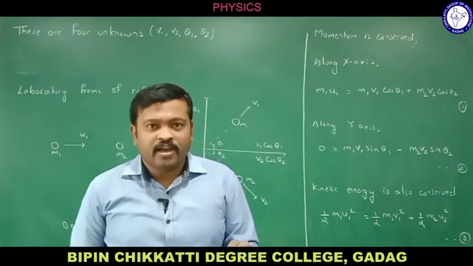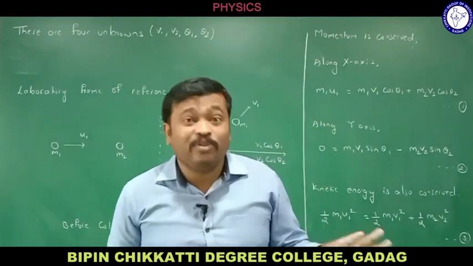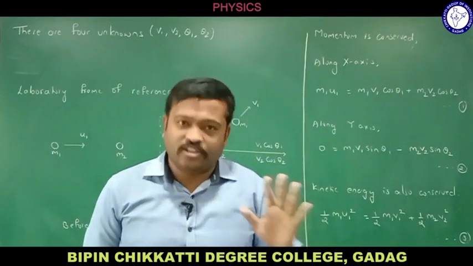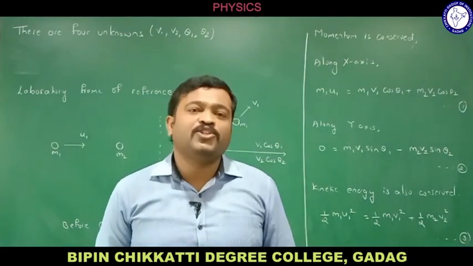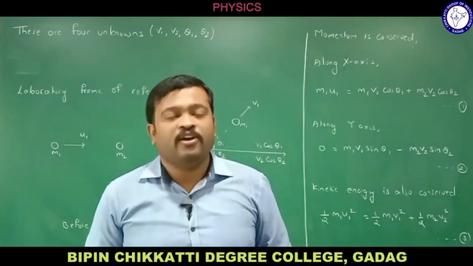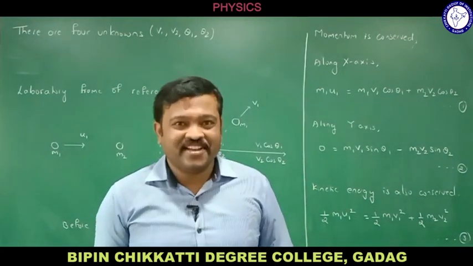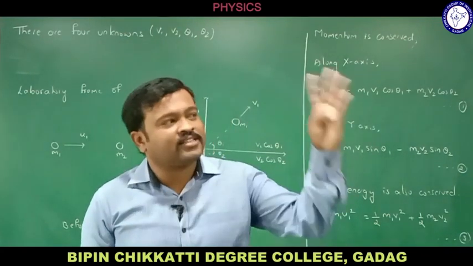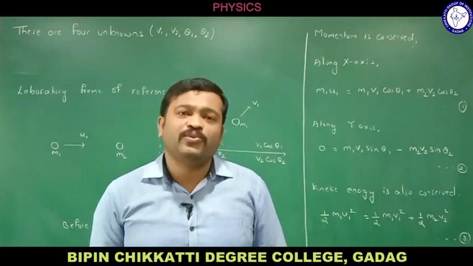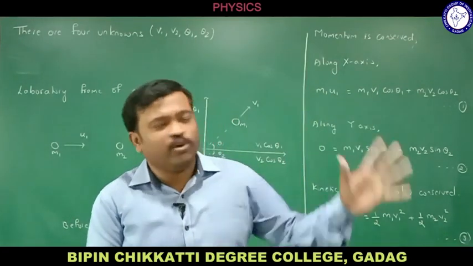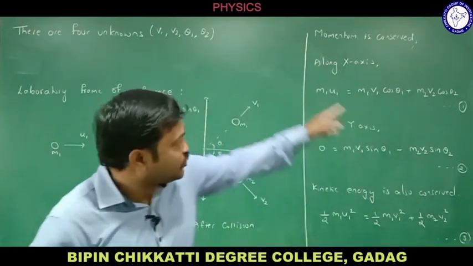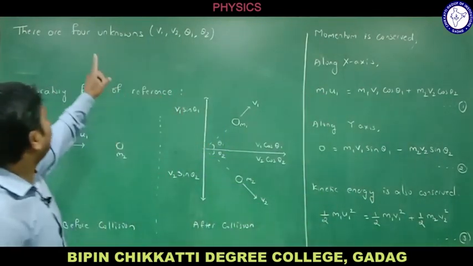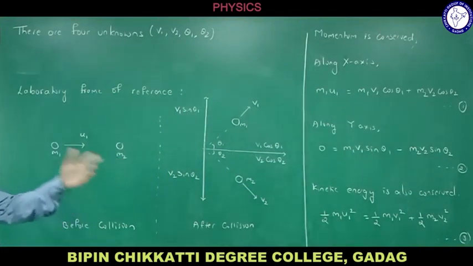Do remember, as many unknowns as there are, that many equations you need to solve it. For example, if you have 2 unknowns, x, y, then you need 2 equations. With only 1 equation you cannot solve. If there are 3 unknowns, x, y, z, you need 3 equations. If there are only two equations, you cannot calculate. It is a similar thing here. There are 4 unknowns, but we have only 3 equations. So this cannot be determined.